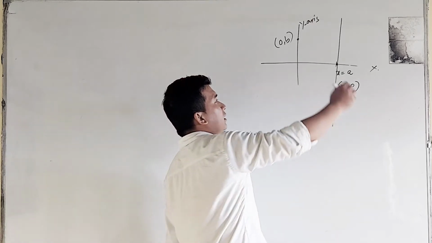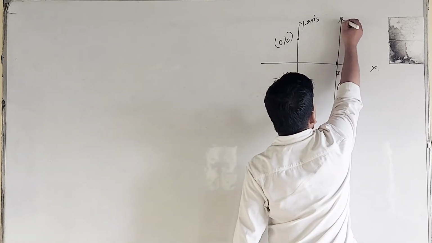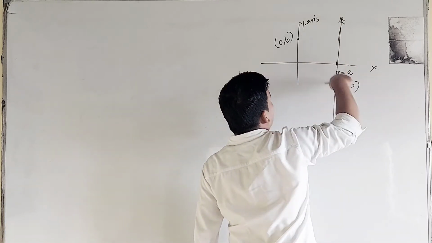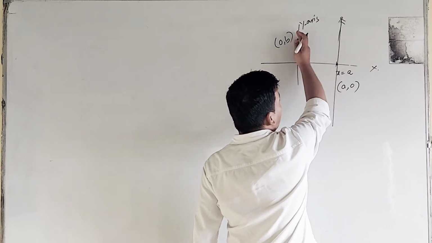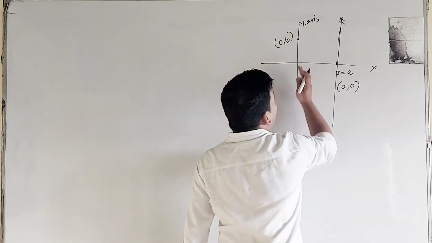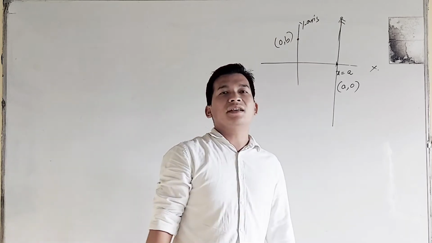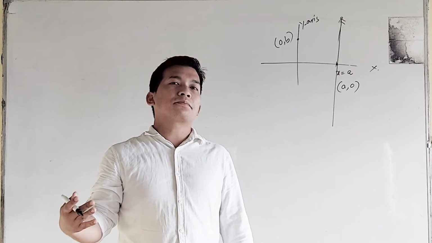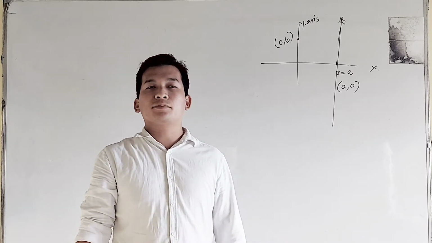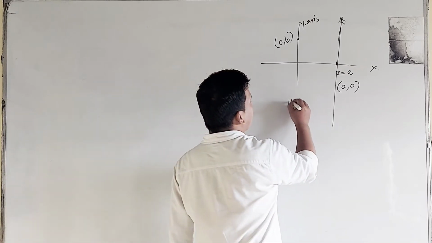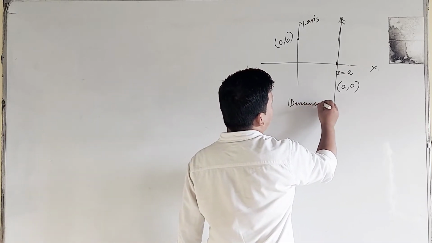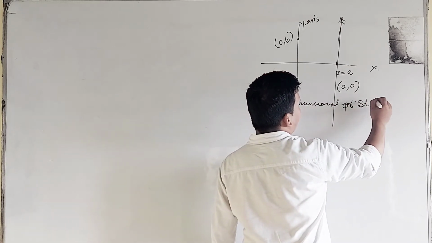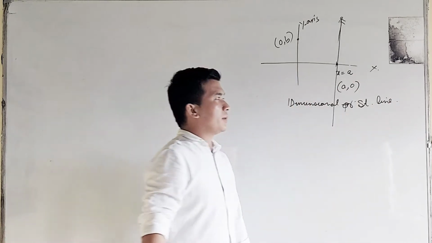In order to define the motion of this particle, let us suppose this is a person running along this straight line. Then we can say that this person will always be at a distance equal to a from the y-axis. Therefore, to define this motion only one coordinate is required, and the pattern of the motion produced by the person is also a straight line. That is why we call it one-dimensional motion, or motion in a straight line.